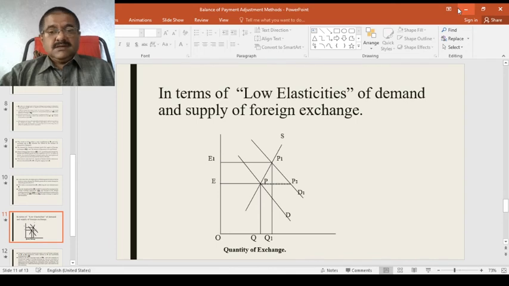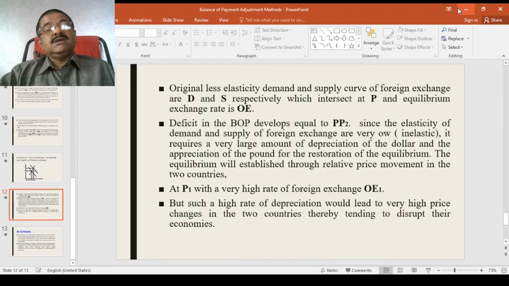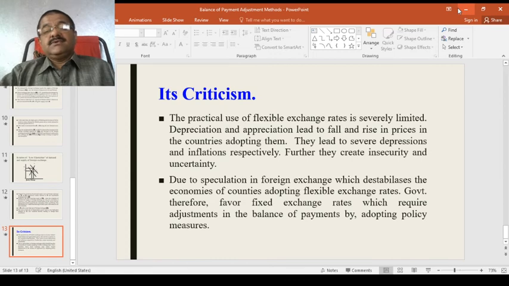Anyhow, earlier, at the time of pre-trade, though not exactly as pre-trade, this type of adjustment was happening, and even under the gold standard, with a 100% backup by gold or silver. So this was possible in the foreign markets, but now it is not so easy. What are the criticisms then? Why is it not so easy? Why is it not happening now? This is the criticism that we are going to take down.